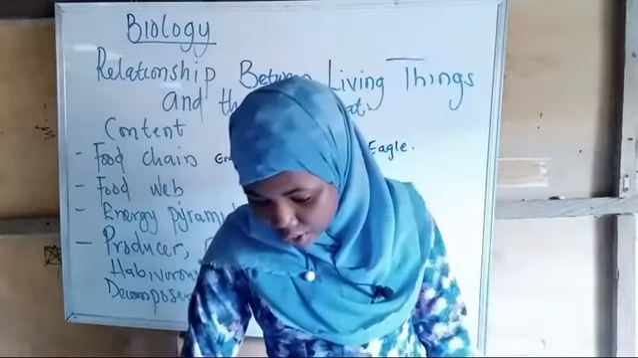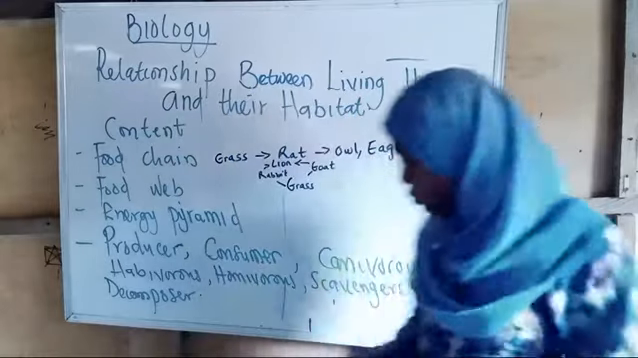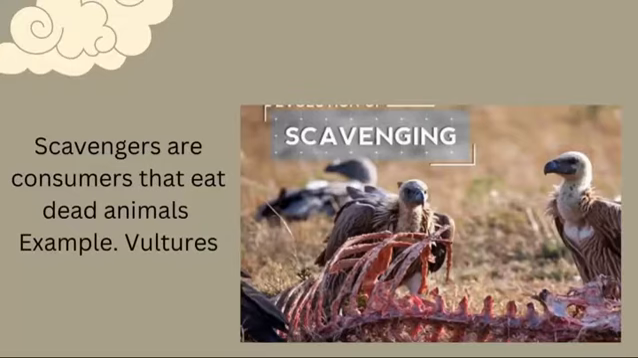And we'll also be looking at the decomposers. No, before the decomposers, we'll be looking at the scavengers. When you say a particular organism is a scavenger, it means they feed on dead animals. The most common ones that we know that feed on dead animals are our vultures. Vultures feed on dead animals.